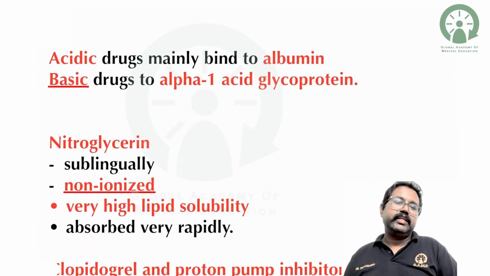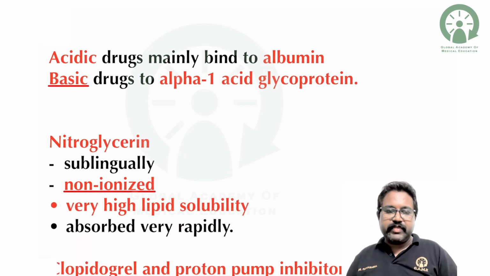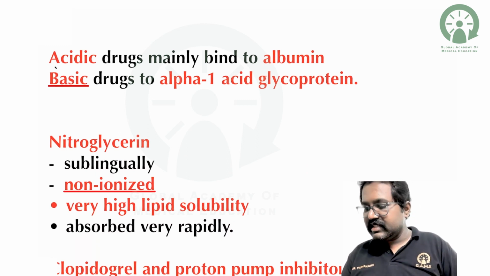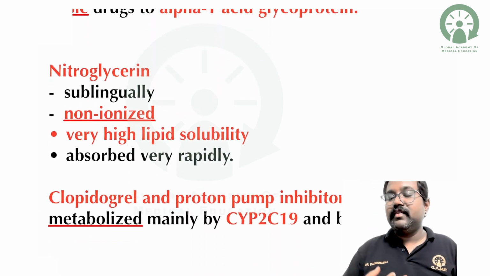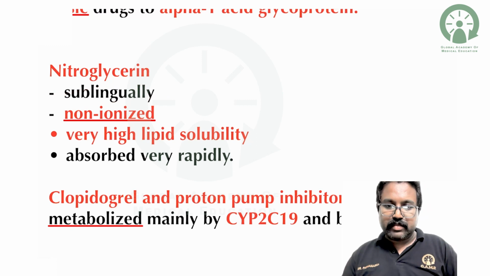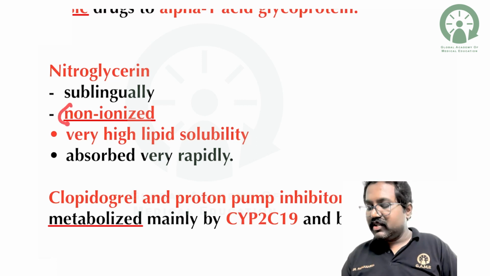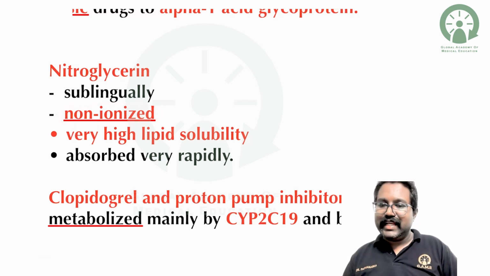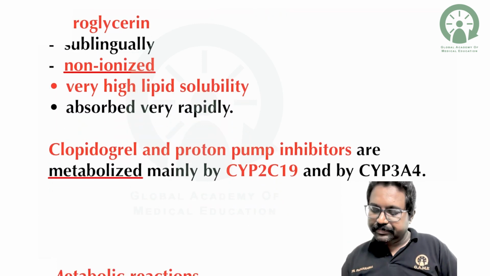Next, coming to very important topics which can be asked in your exams. Please remember, acidic drugs mainly bind to albumin. Basic drugs bind to alpha-1 acid glycoprotein. They are going to ask why nitroglycerin has a rapid action. Nitroglycerin is given sublingually to avoid first pass metabolism. Apart from that, drugs given through the sublingual route are usually in non-ionized form, that is, lipid soluble form. They have very high lipid solubility, because of which they get rapidly absorbed without any first pass metabolism.